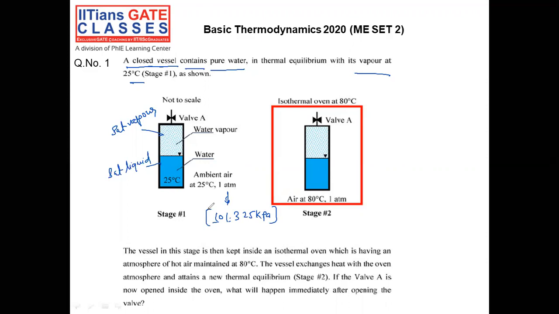Now the second condition, read the second paragraph again. The vessel in this stage is kept inside an isothermal oven, which has atmospheric hot air maintained at 80 degrees centigrade. The vessel exchanges heat with the oven atmosphere and attains a new thermal equilibrium. Now we are going to open the valve. What is going to happen? If I open, will the air go inside or will water vapor come outside?